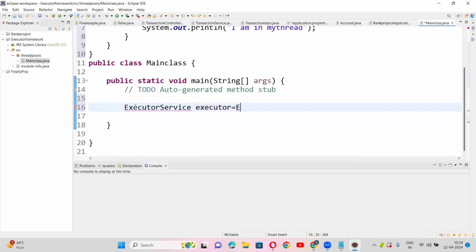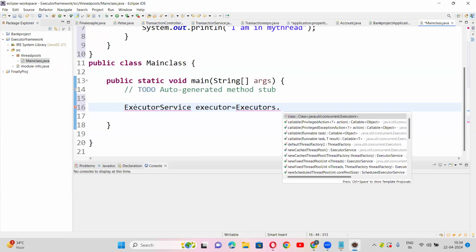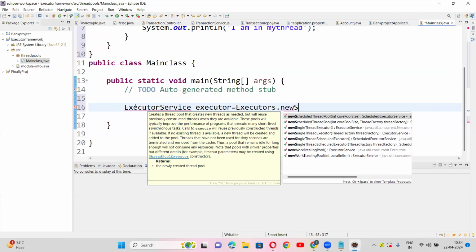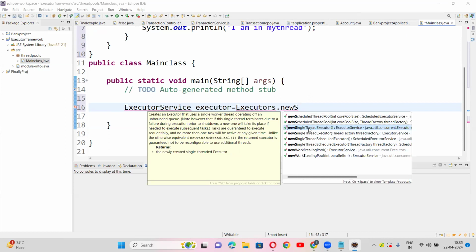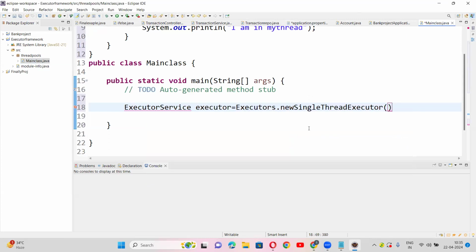So now you can see Executors.newSingleThreadExecutor.